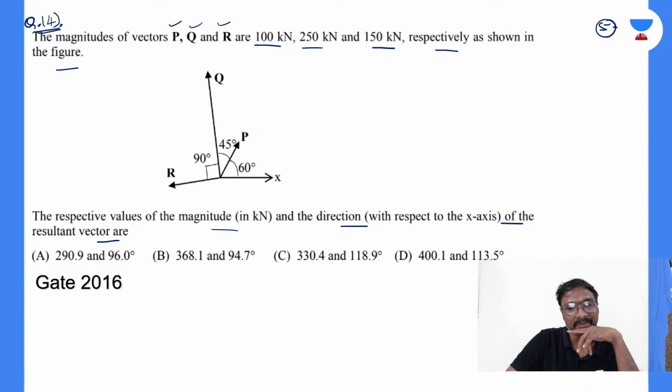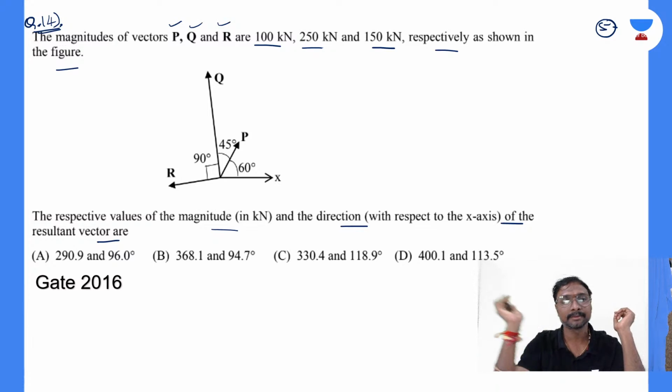But for the resultant force, whenever it is the resultant force, can we use Lami's? No, we cannot use Lami's, right? If you are asked to identify one force among the given, then you can use Lami's theorem. But here, can we use Lami's theorem? No. What do we have to use, if you just observe?